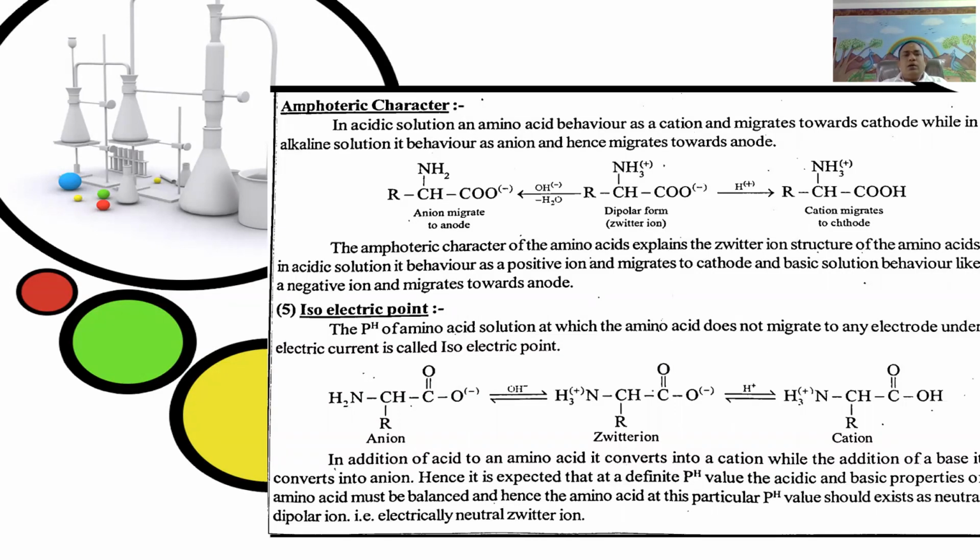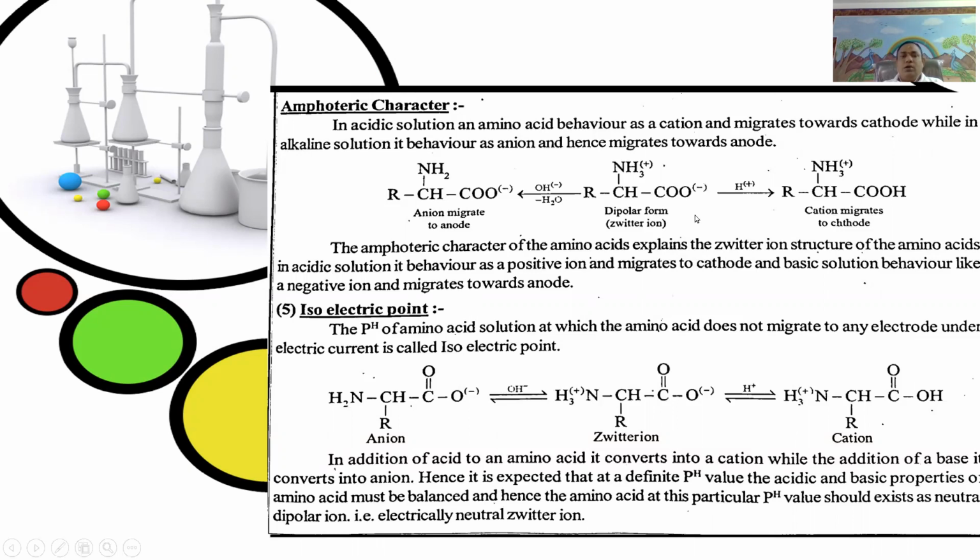Here the Zwitter ion has amphoteric character, that means it can exhibit both acidic as well as basic properties. In acidic solution an amino acid behaves as a cation and migrates towards cathode, while in alkaline solution it behaves as an anion and hence migrates towards anode.